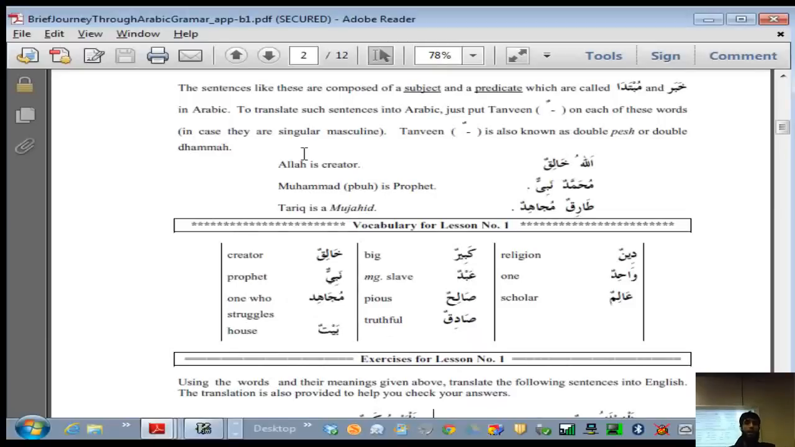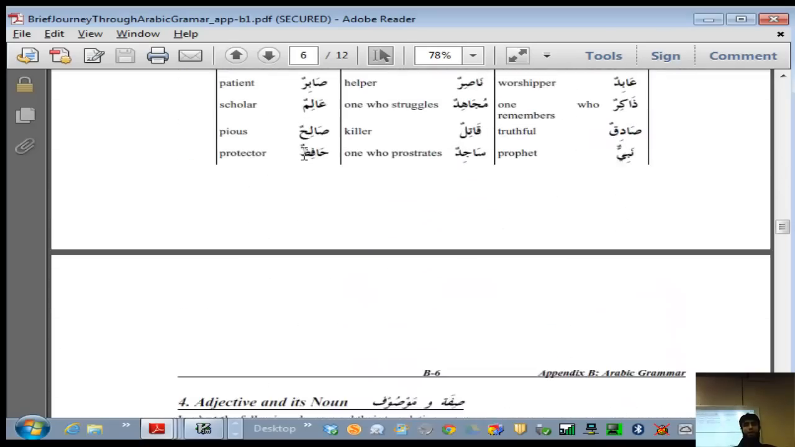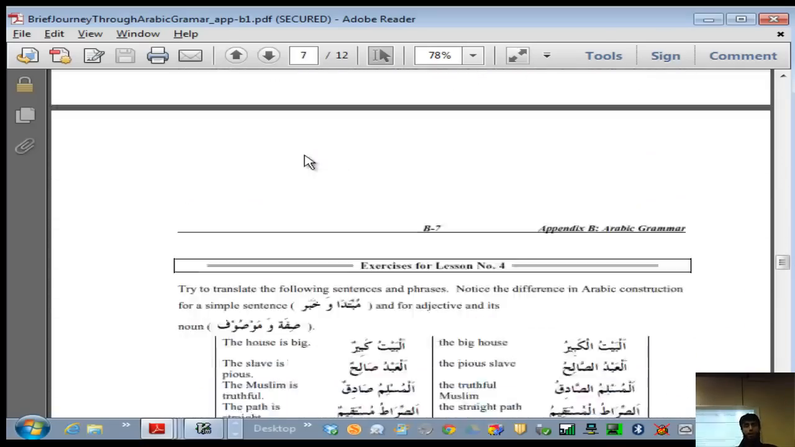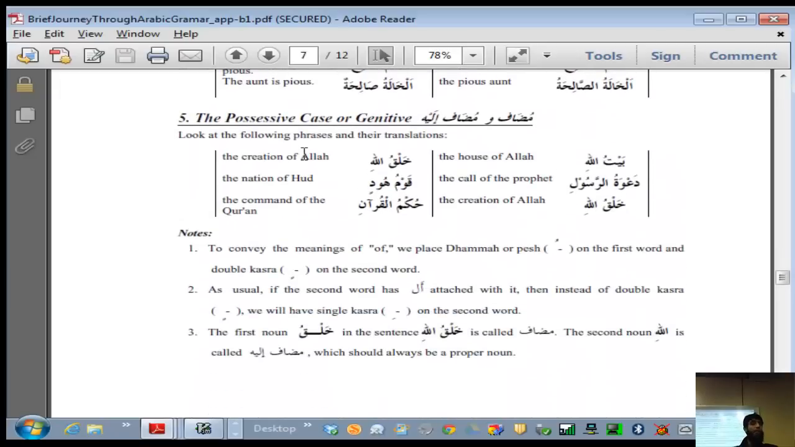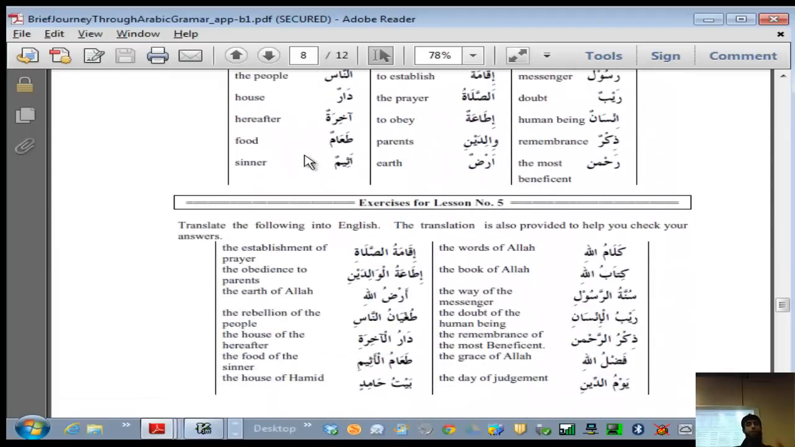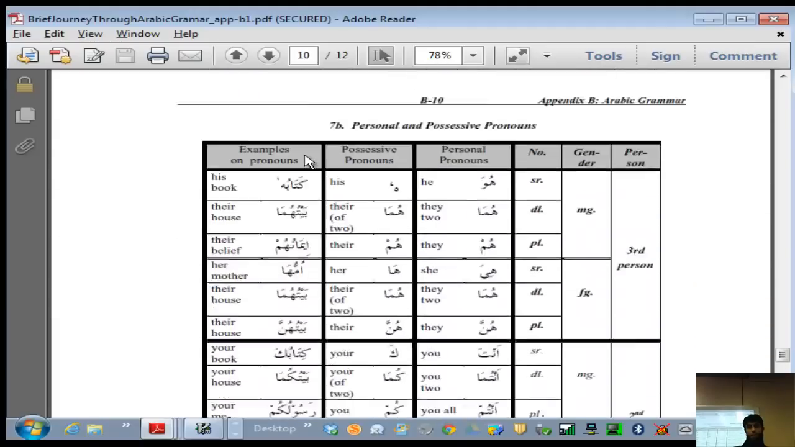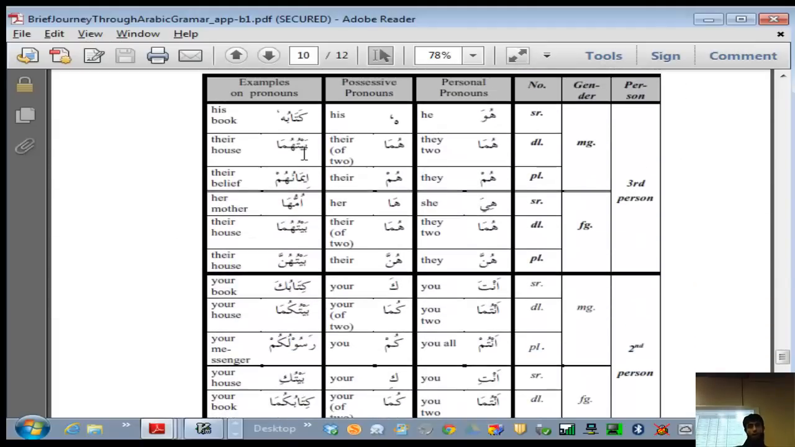In the last grammar class we talked about the pronouns, right? We have already seen that pronouns come up in various ayahs. Every ayah has so many different pronouns, and that's the importance of pronouns. If you know them, then you can easily translate. So here is your pronoun chart.